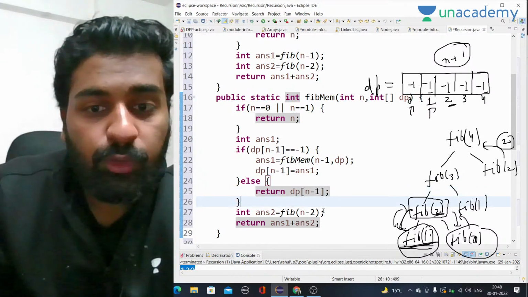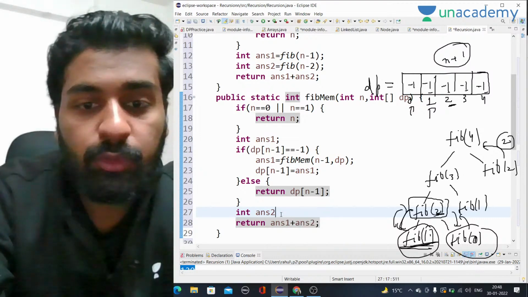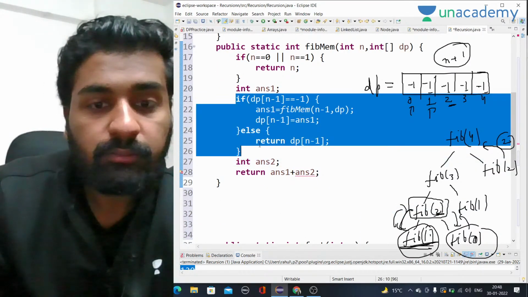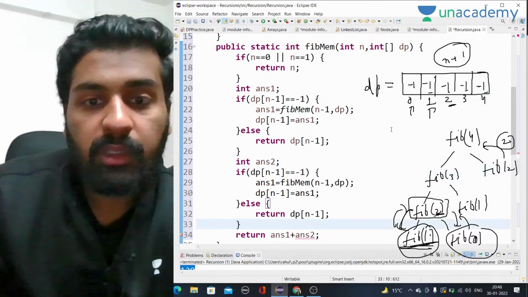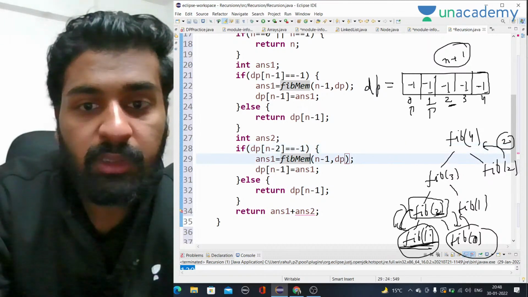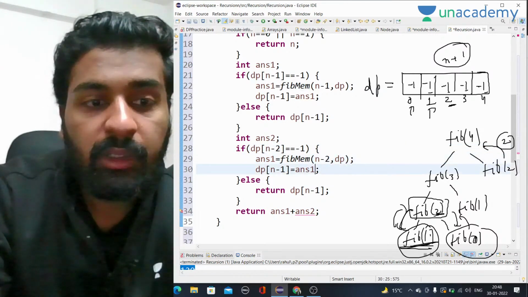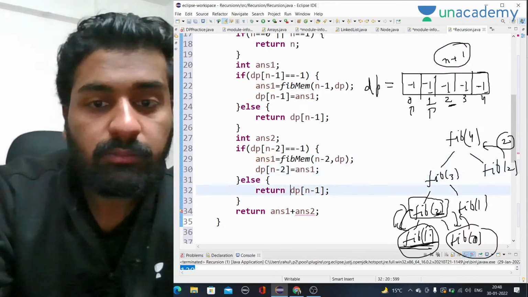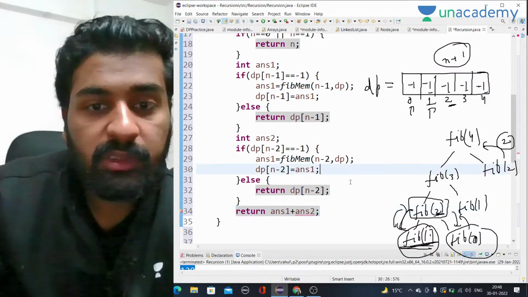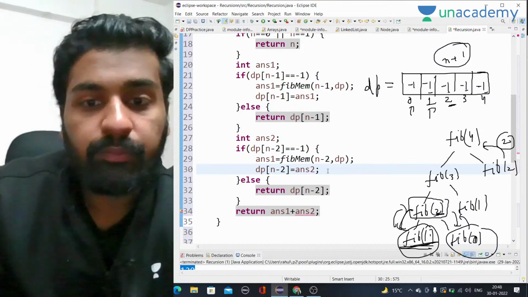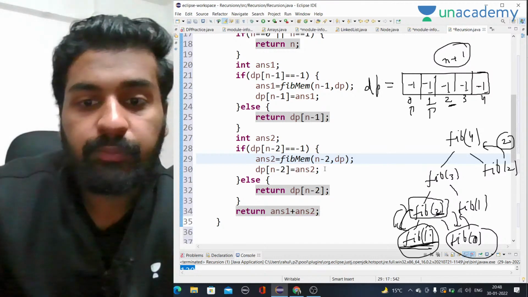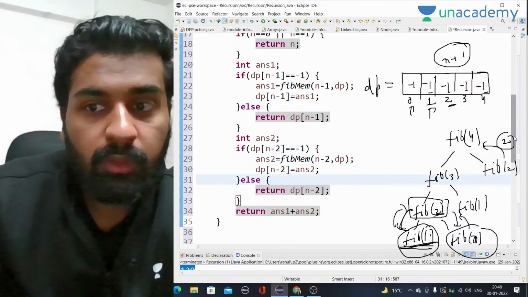Same thing we have to do for answer 2 as well. Here, instead of n minus 1 we will have n minus 2. If dp of n minus 2 is -1, then only we will call for recursion, and then we will store the value as well. Otherwise we will return dp of n minus 2. This is what we have to do, and this should be answer 2. I hope this much is clear.